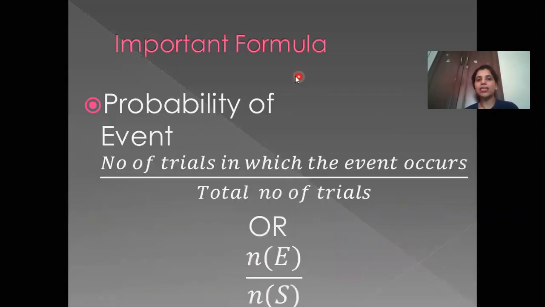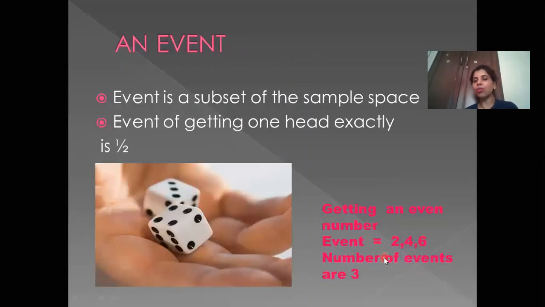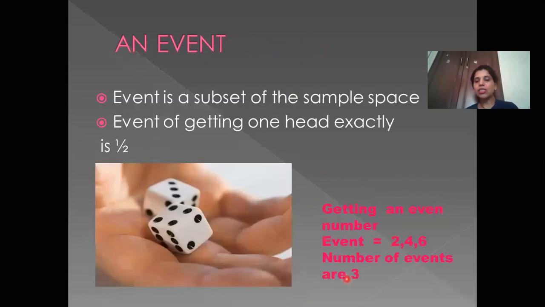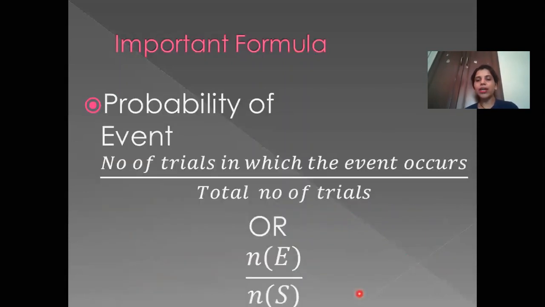as we are seeing in the next slide, probability of event is the number of trials in which the event occurs, meaning the number of events, possible events, as I showed you in the previous slide that there are three possibilities. So number of events is 3 and number of all possible outcomes is 6 in the previous case. So sample space, which I write as the total number of trials, I'm going to use again and again when I'm doing the sums. So it is number of events upon number of sample space.